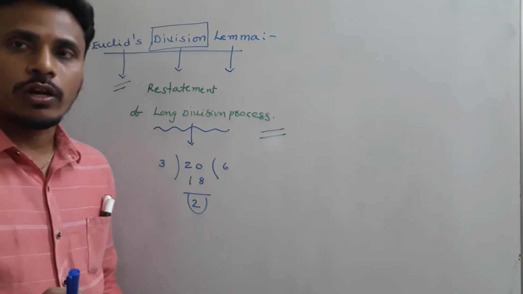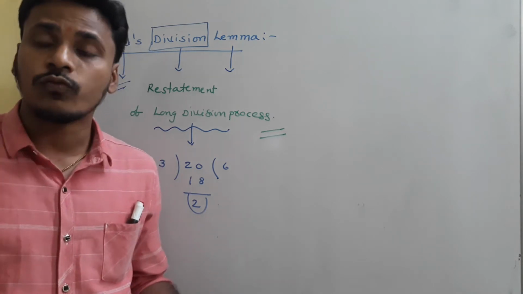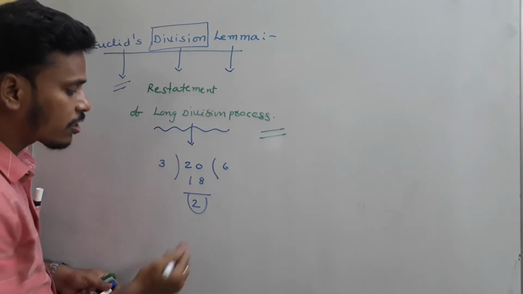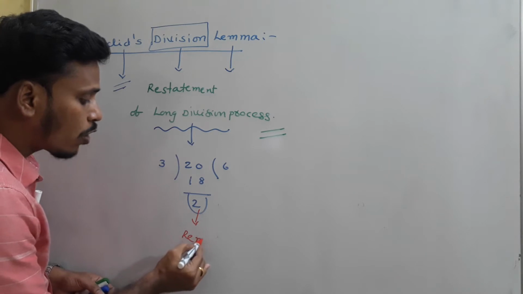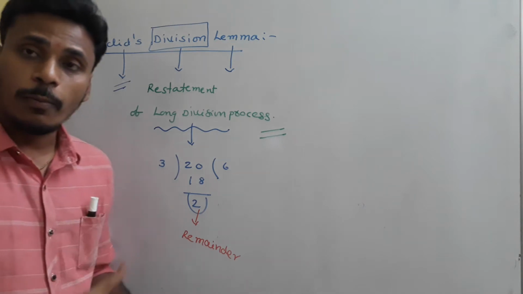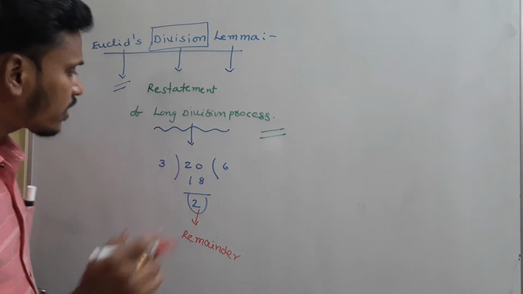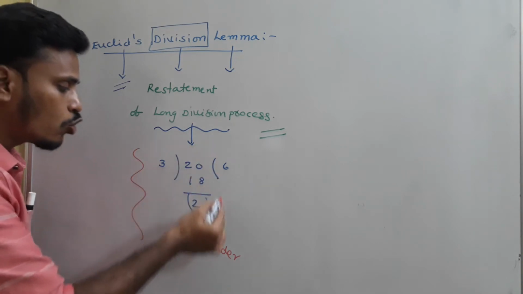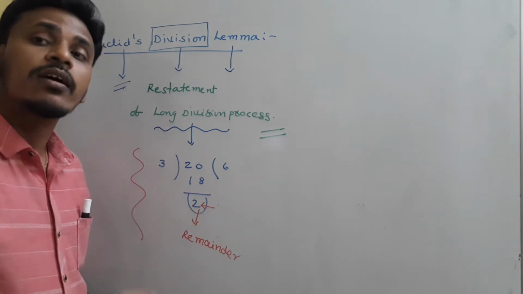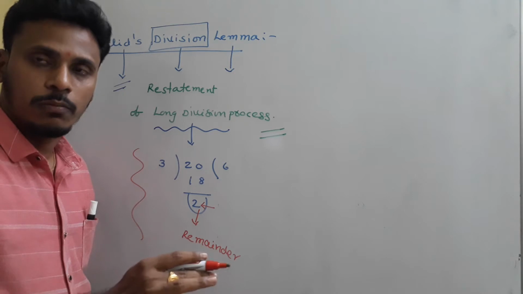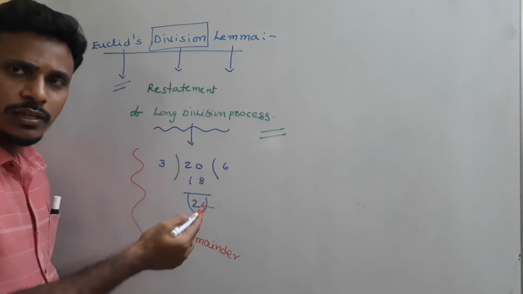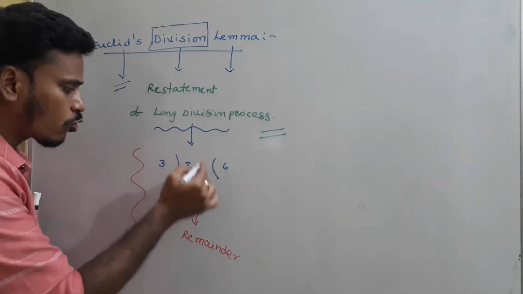Since I am left with 2 chocolates, I don't have any chance to distribute those 2 among the 3 persons, so I consider this 2 as the remainder, the remaining objects. So basically the long division process is this: we continue the division process until we reach a number where further distribution is not possible. In this 20 divided by 3, 6 and 2, I think you all know this division and you all know the particular names of these numbers.